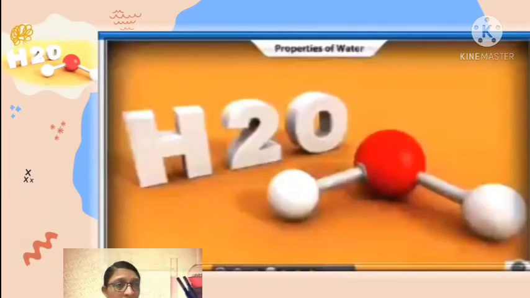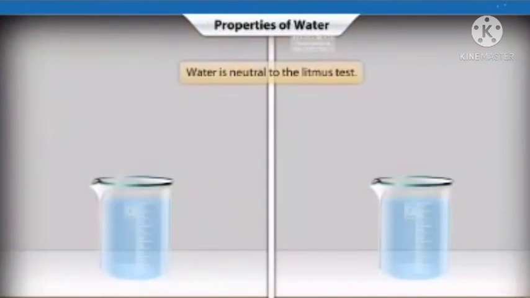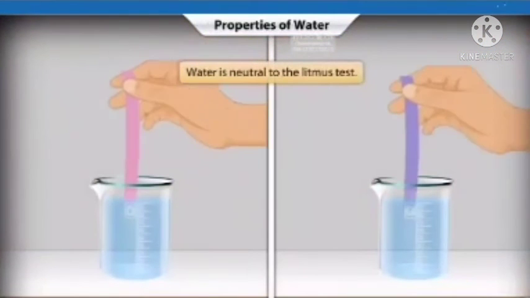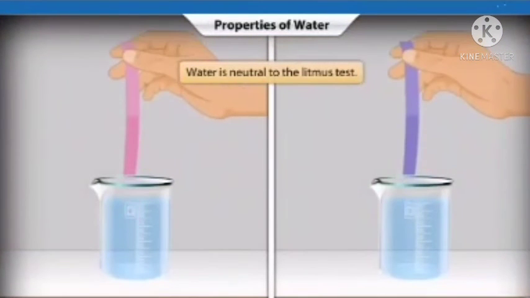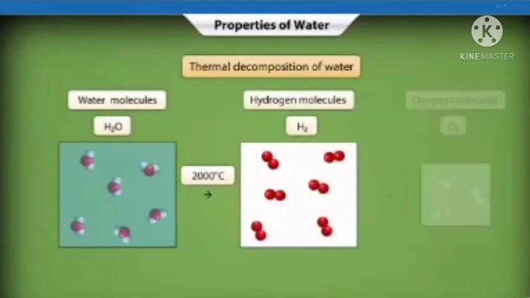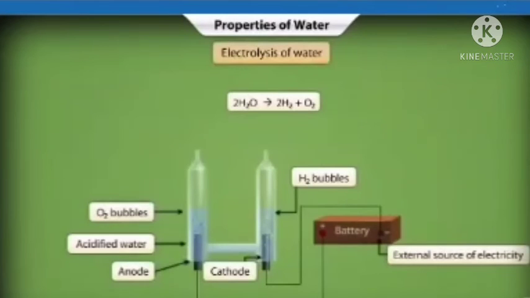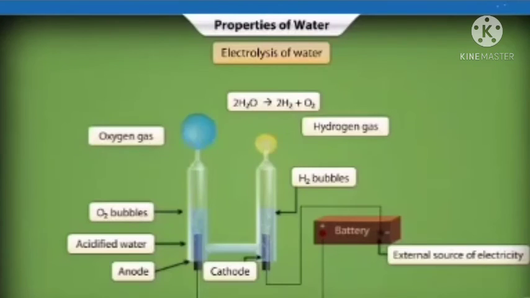Let us observe all the properties of water. Water is neutral. It does not change the color of the litmus paper. When water is strongly heated above 2000 degrees Celsius, it decomposes into hydrogen and oxygen gases. Water can also be decomposed into hydrogen and oxygen by passing electricity through it by a process called electrolysis.